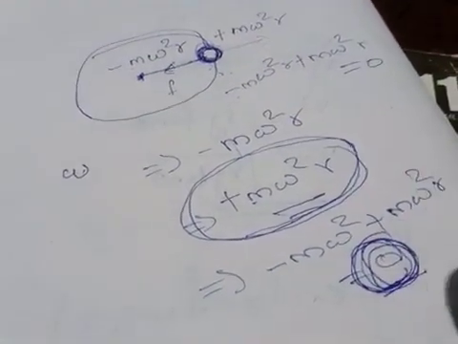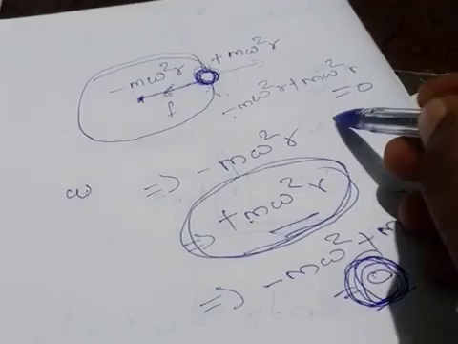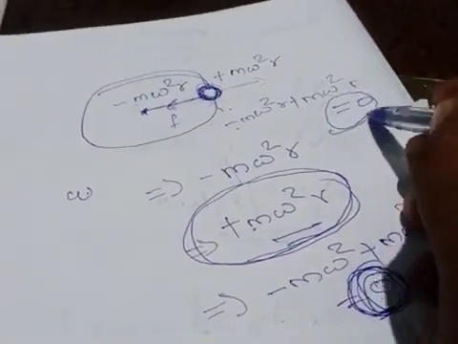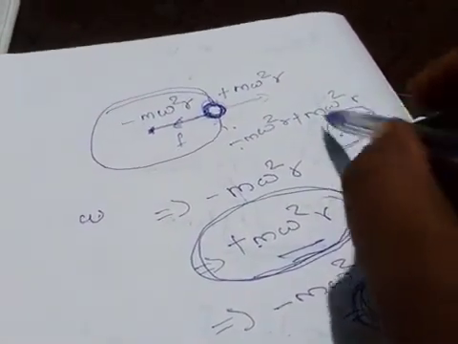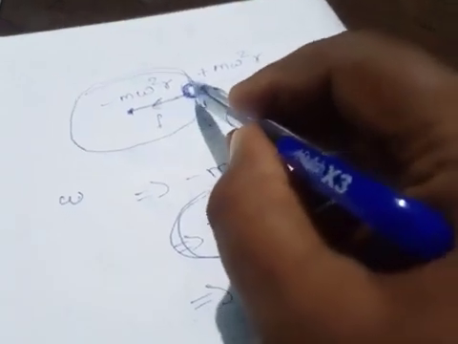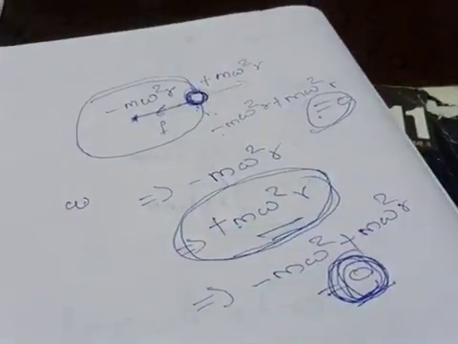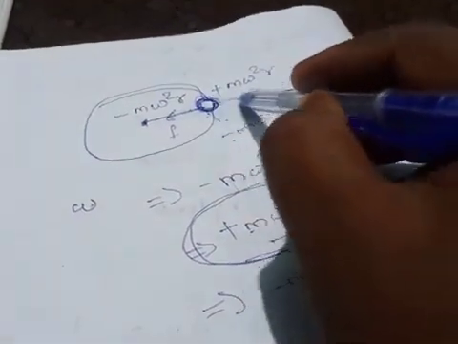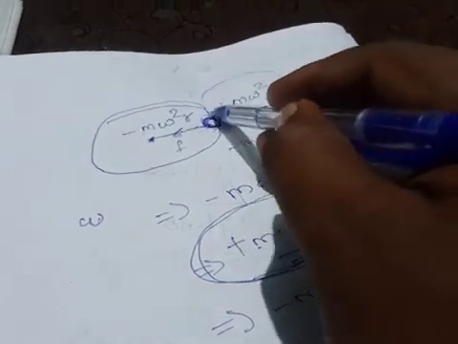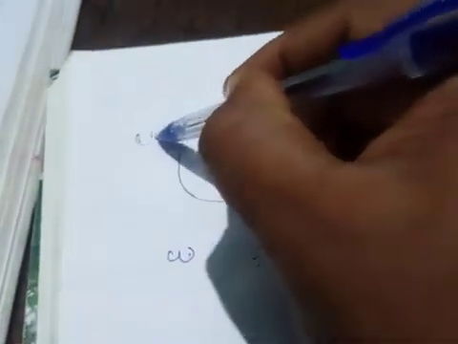Now you see we got this 0, so that we can see the stone is at rest, and this outward force, plus m omega square r, only we are saying centrifugal force.